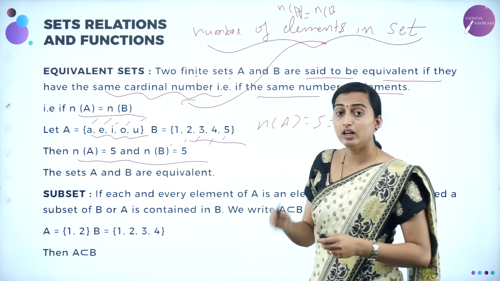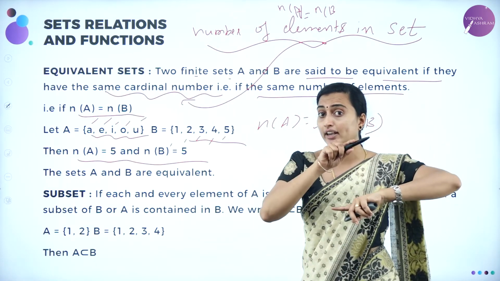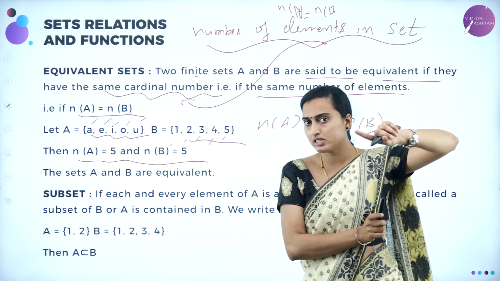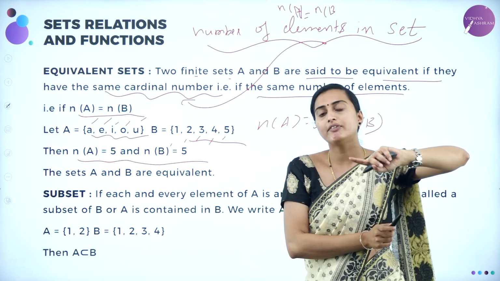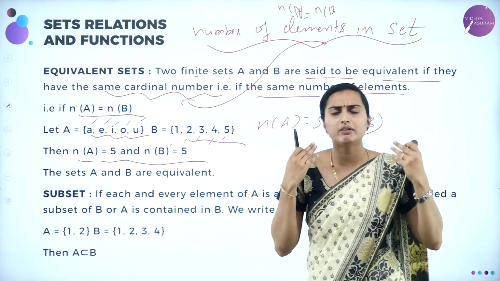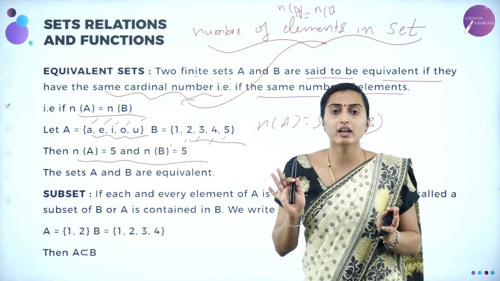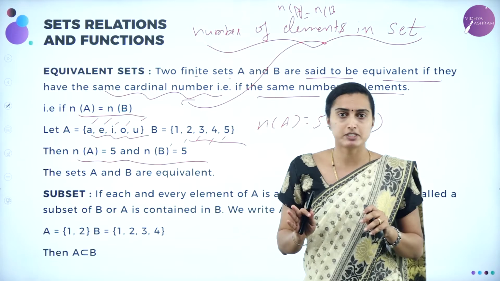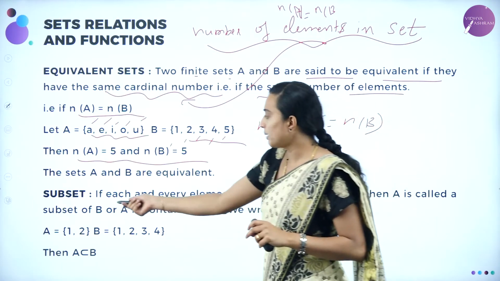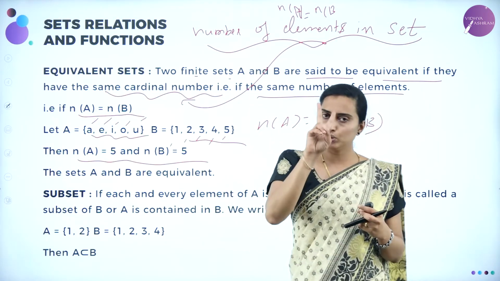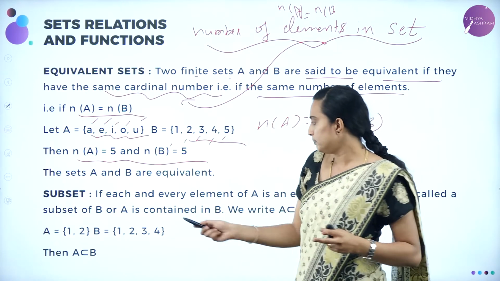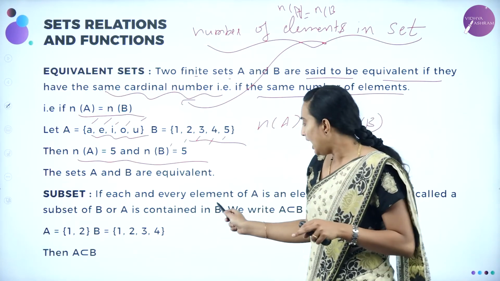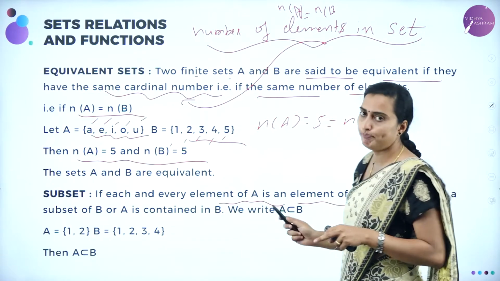Understood? You understood the difference between equal and equivalent. Equal means same elements, same number of elements. Equivalent means whatever the elements present there, you are not going to worry, but the same number of elements must be there. Okay. So next, subset. What do you mean by a subset? There are two sets you are going to take. Subset means each and every element of A is an element of B.